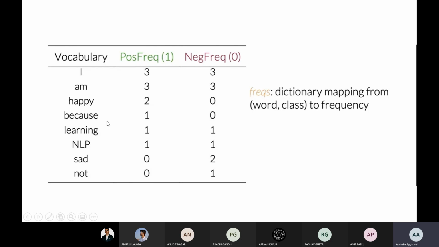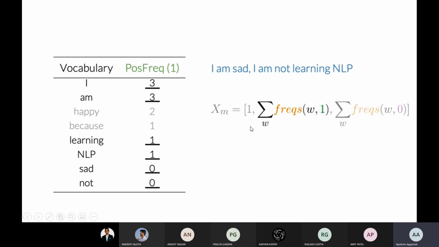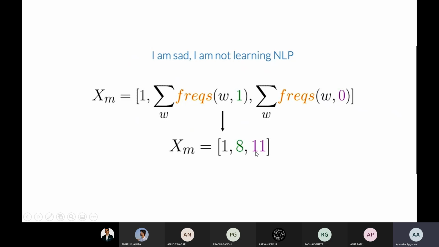So what we have done is we have just counted the presence of each word in the vocabulary. And now we will generate our feature set based on these counts. Instead of the presence or absence of that word, we are creating a feature set with the frequency of presence of positive words and the frequency of presence of negative words, right? So count of positives and count of negatives. So this is our first training example.